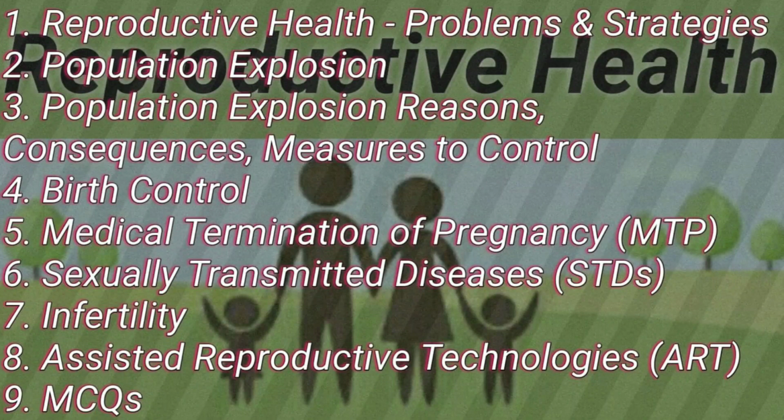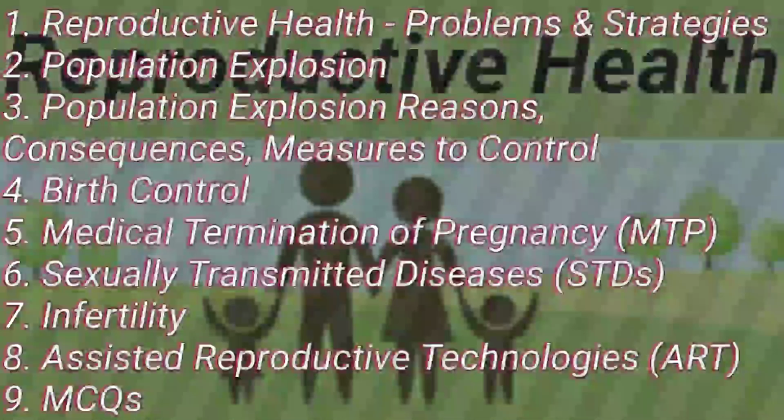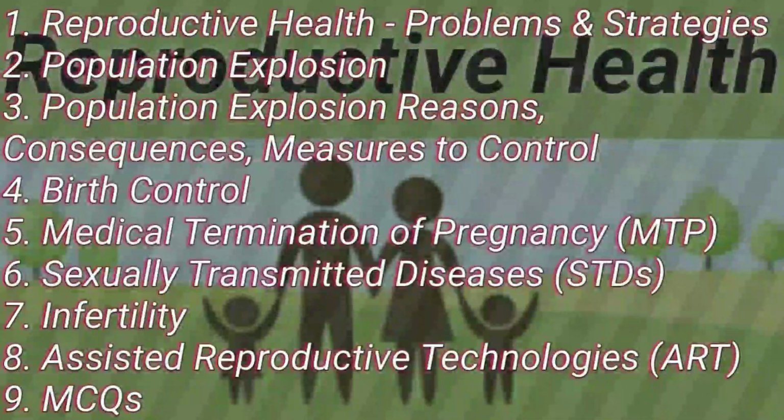Hello friends, in this video lecture we are going to discuss reproductive health, that is chapter number 4 of class 12th NCERT biology, unit 6, that is reproduction.